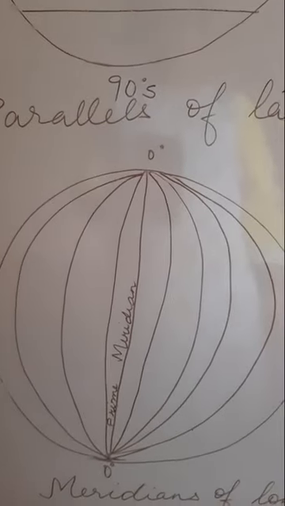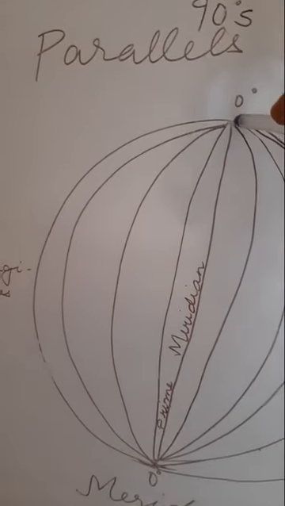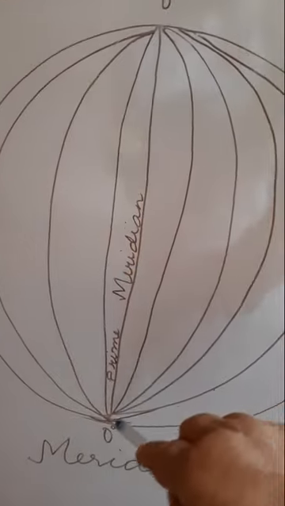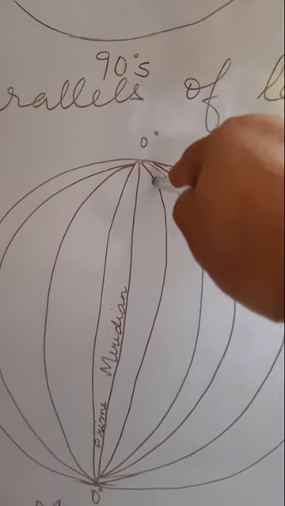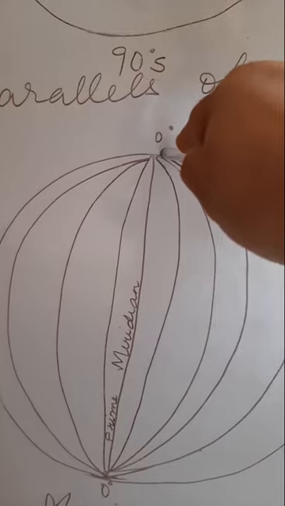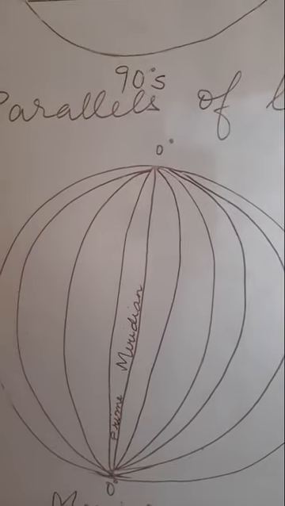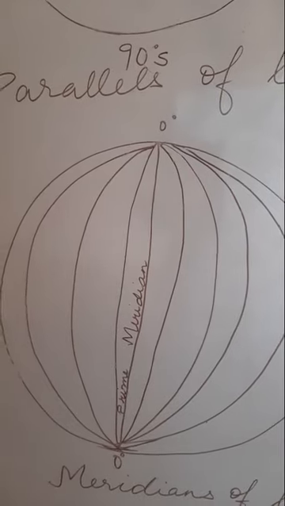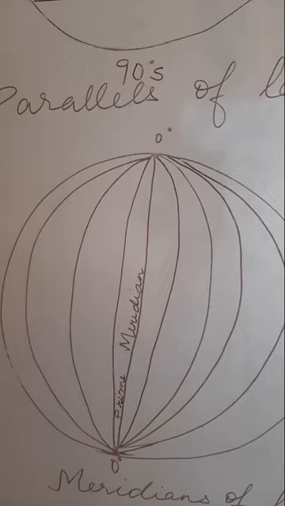They are not straight lines, they are curved lines, and they join from the North Pole to the South Pole. They are meeting each other. So what happens, children? They are not parallel. So we cannot say parallels of longitude. So we use the word meridians of longitude.